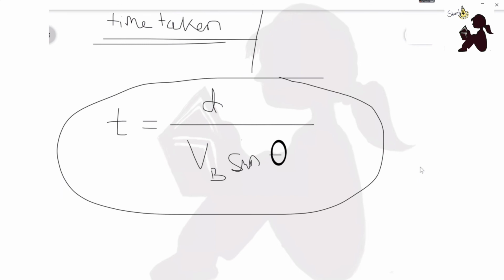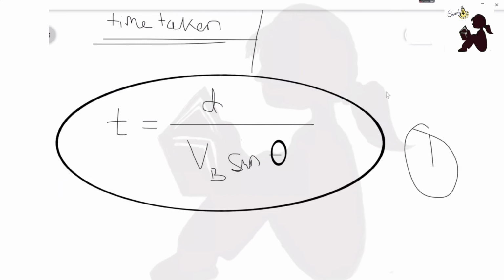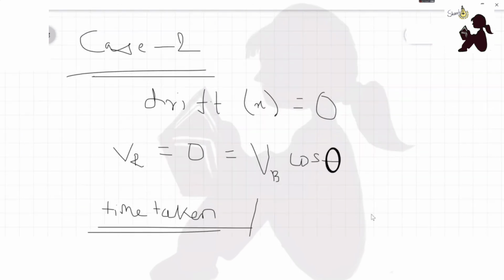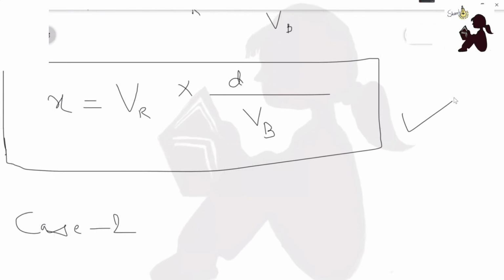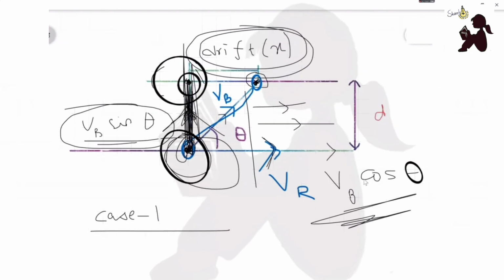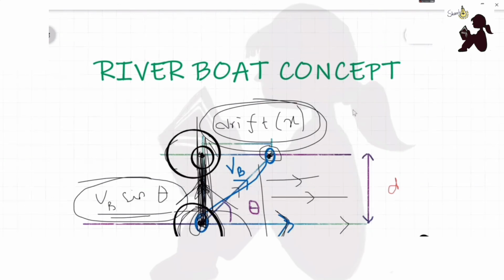So this is one type of problem that you will encounter in examinations, and the other type of problem I told you is the first one. So you will be conceptually clear. If you only practice these two types of problems, you will face only these two types of problems in competitive examinations, and if you make your concept clear with drift and all that, then you can solve any problem from the riverboat concept. Okay, thank you.